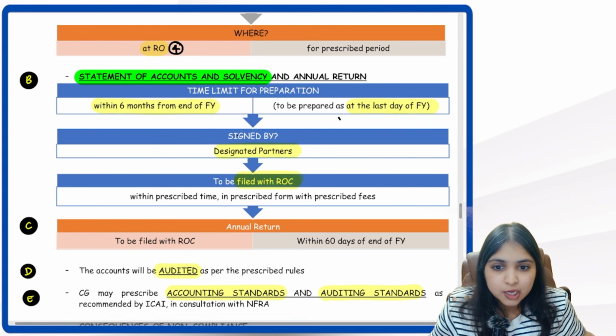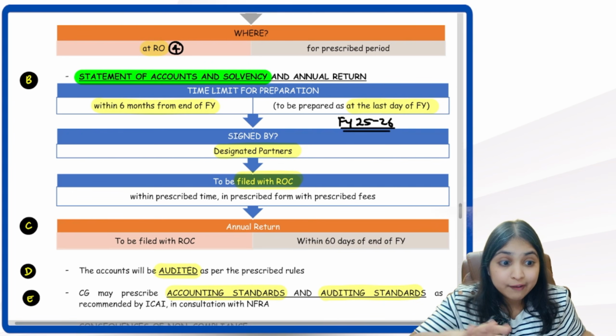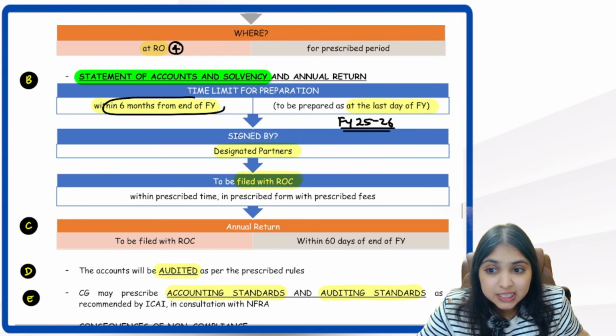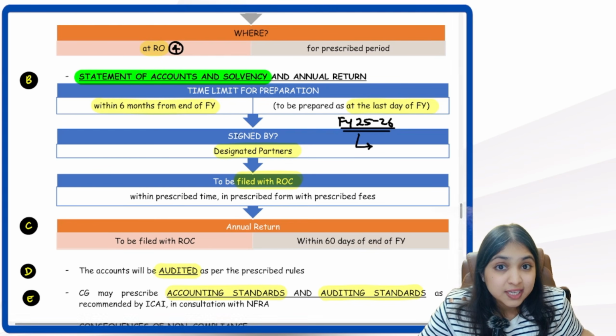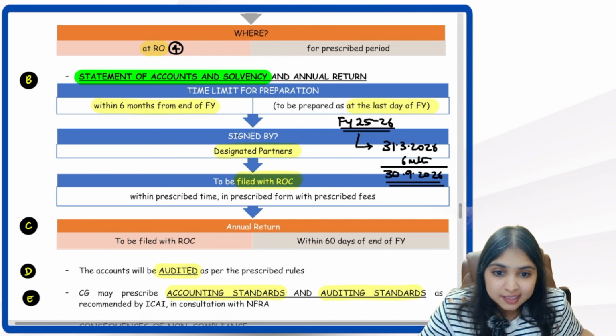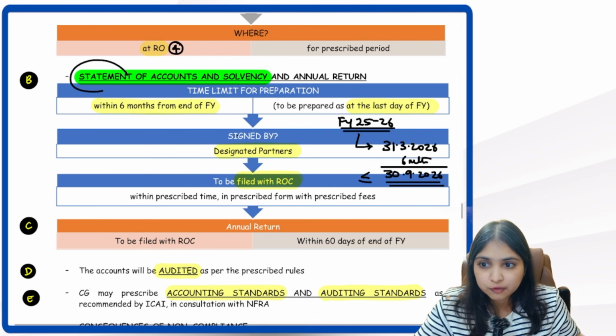Let's say, for example, we're talking about financial year 25-26. First of all, when do I have to prepare the statement of accounts and solvency? Within 6 months from the end of the financial year. So what is the end of the financial year? 31st March 2026. What is 6 months from the end of the financial year? 30th September 2026. So on or before 30th September 2026, I have to prepare the statement of accounts and solvency.